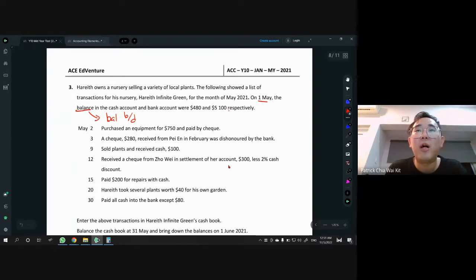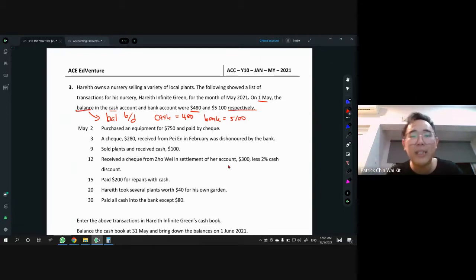So make sure you know how to read respectively, right? Respectively means which one comes first, right? So you see cash comes first. So as you can see, 480 comes first. That means cash is 480, whereas bank balance is 5100. So that's how you understand the word respectively.